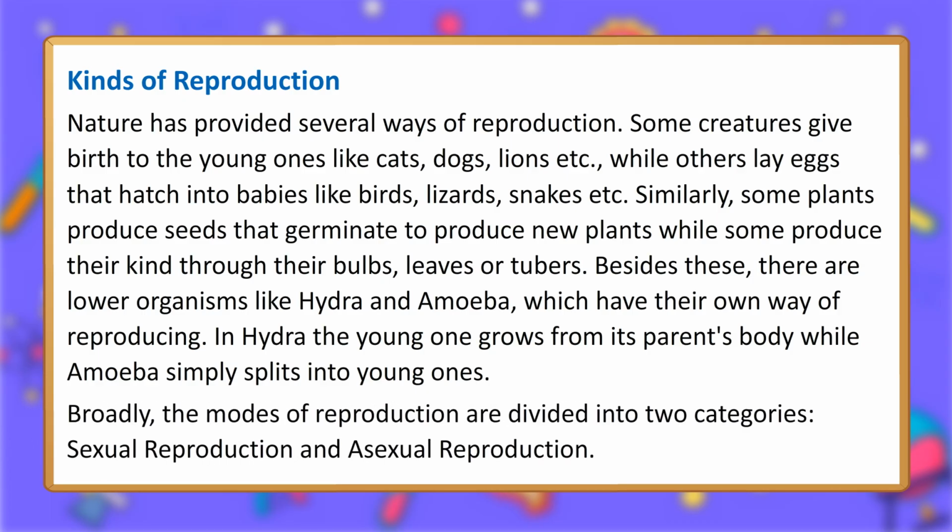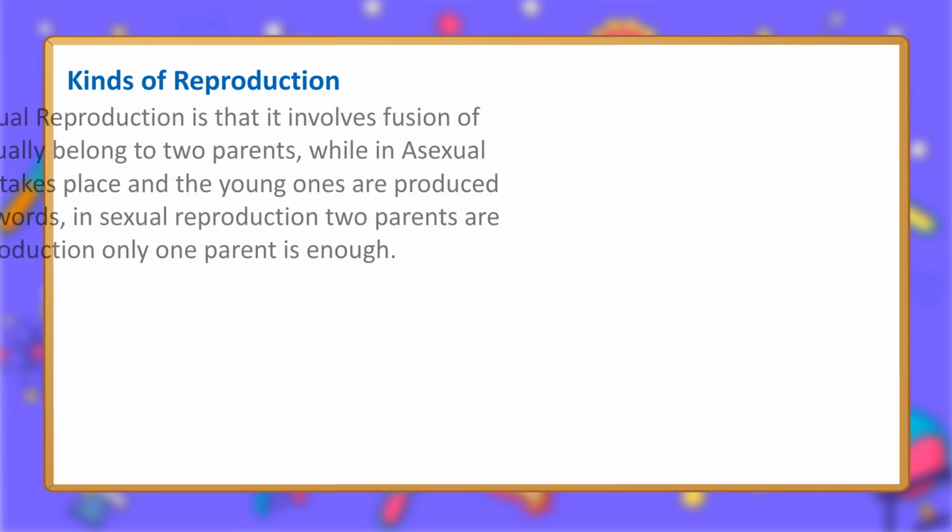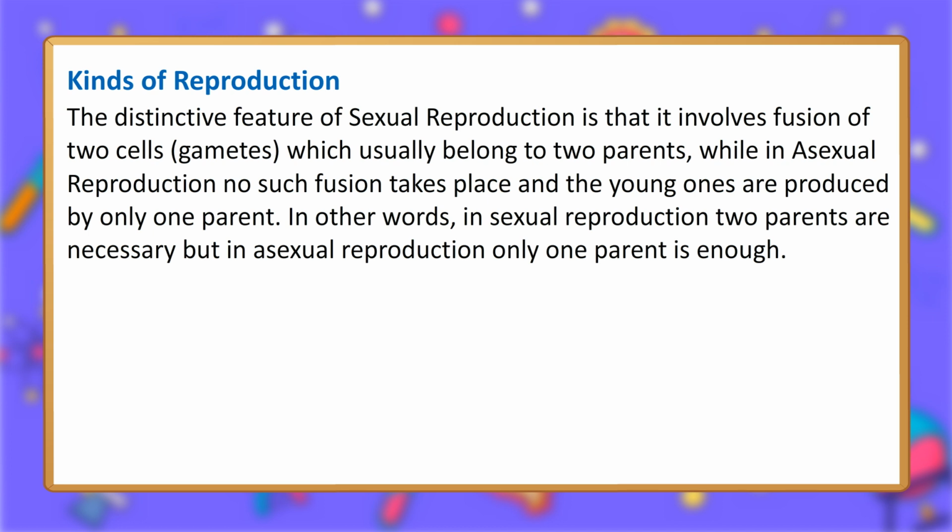Broadly, the modes of reproduction are divided into two categories: sexual reproduction and asexual reproduction. The distinctive feature of sexual reproduction is that it involves fusion of two cells, gametes, which usually belong to two parents, while in asexual reproduction no such fusion takes place and the young ones are produced by only one parent. In other words, in sexual reproduction two parents are necessary, but in asexual reproduction only one parent is enough.